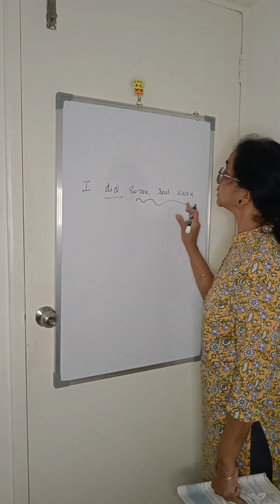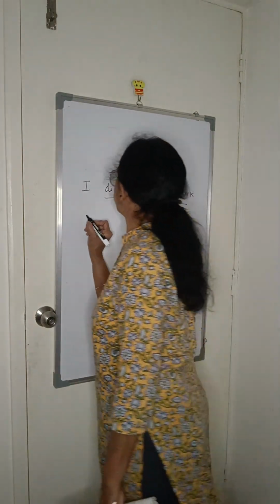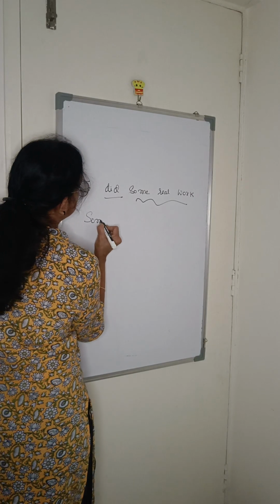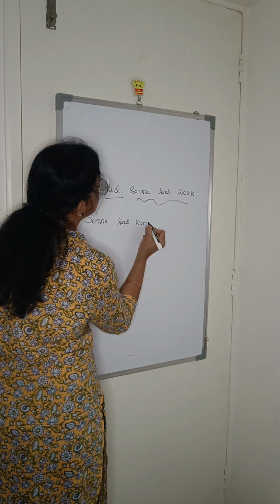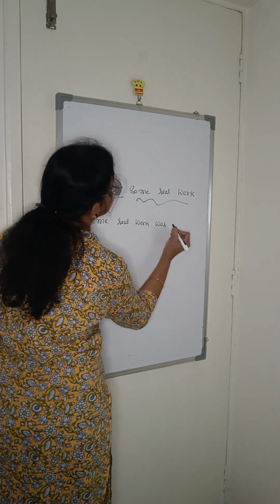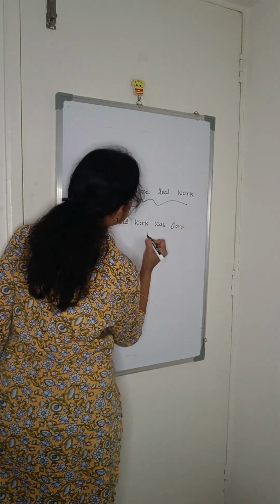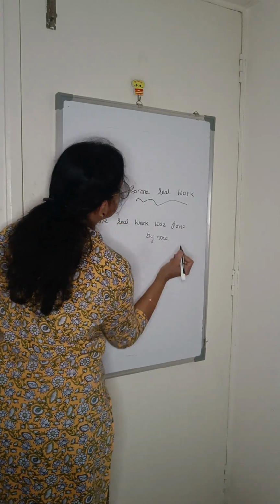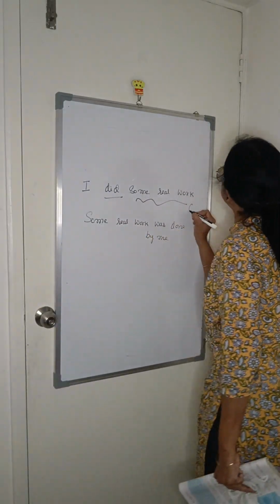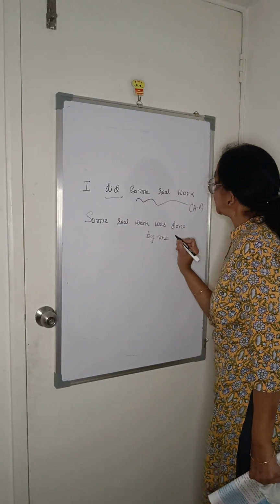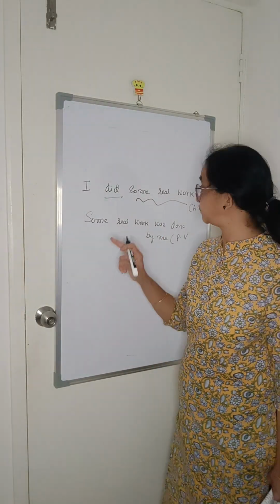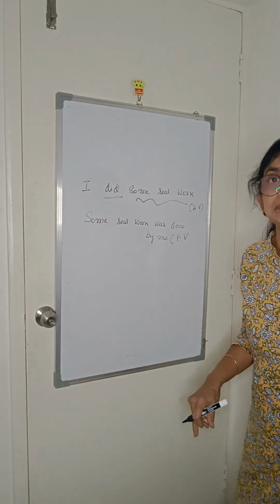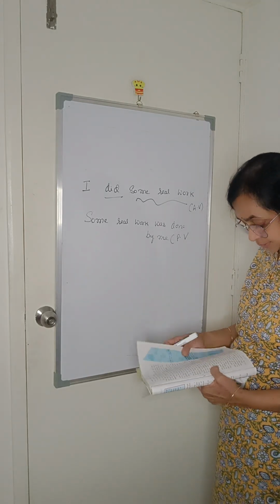Some real work was done by me. Understood? This is active voice and this is passive voice. I did some real work. Some real work was done by me. Okay? Got it?